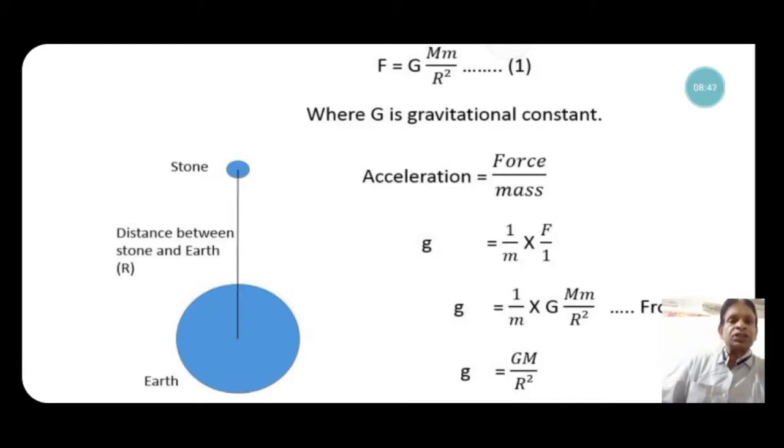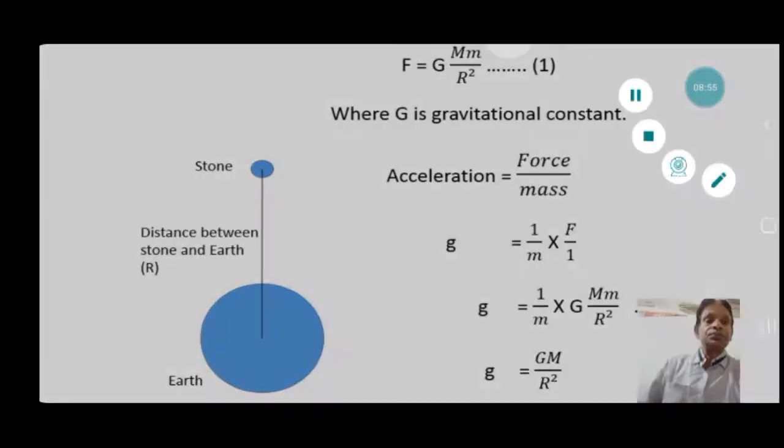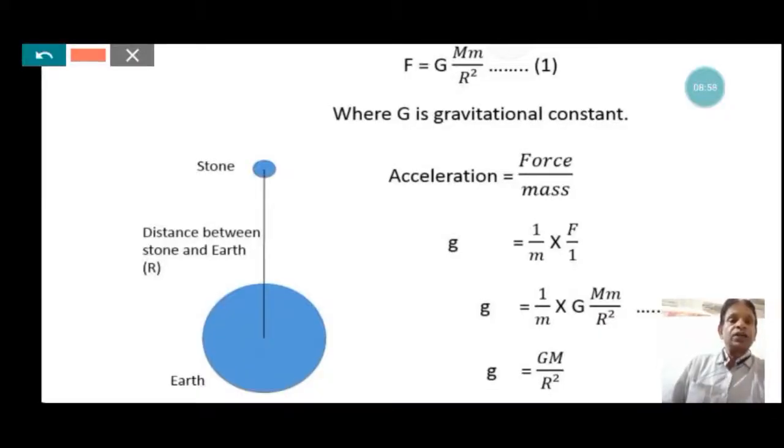where G is the gravitational constant. Here we know from the second law of motion that acceleration is equal to force by mass. So the acceleration produced by the earth is g. Then force is equal to F here, and mass is equal to 1 kilogram. When putting the value of force that is exerted between the earth and the stone, g is equal to G M m by m R square. m cancels. We get the ultimate value of g is equal to G M by R square.